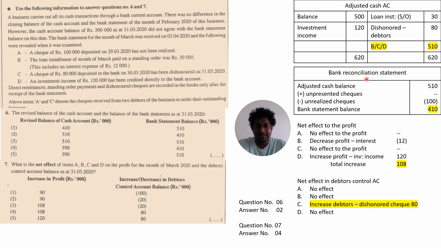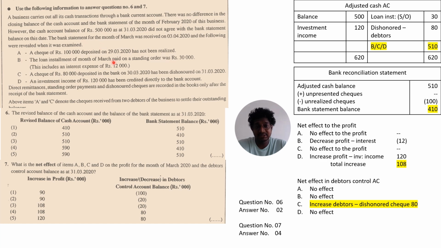After that, in the bank reconciliation, you take the adjusted cash balance as the base, and if there are unpresented checks, you have to add. But in this case, there are no unpresented checks, but there are unrealized checks. So you have to deduct the unrealized checks of 100, and that is your bank statement balance, right? So the correct answer for question number 6: revised balance of cash account is 510 and bank statement balance is 410. And then they ask about the effects of these omissions and errors on the profit.